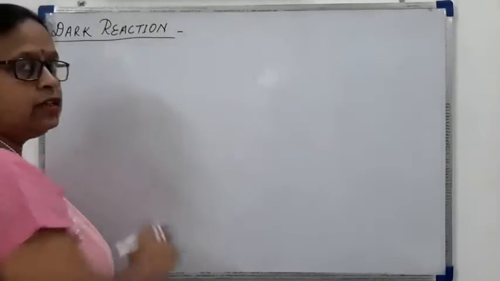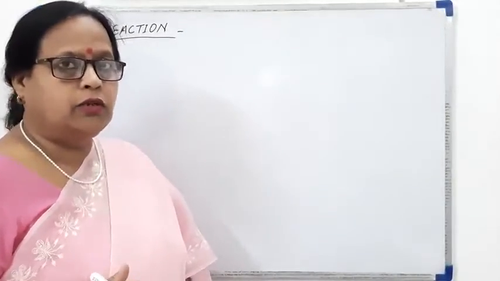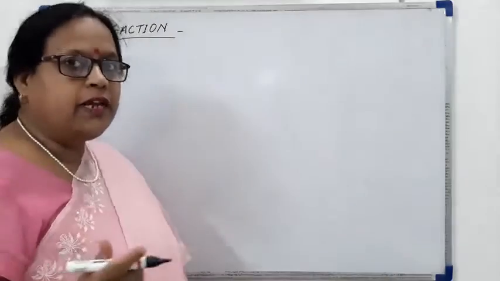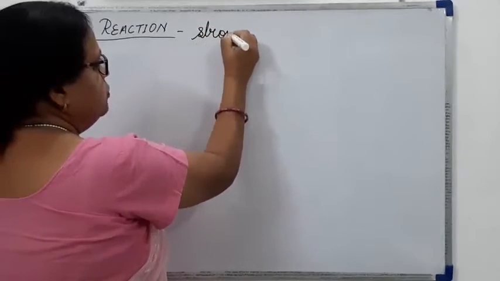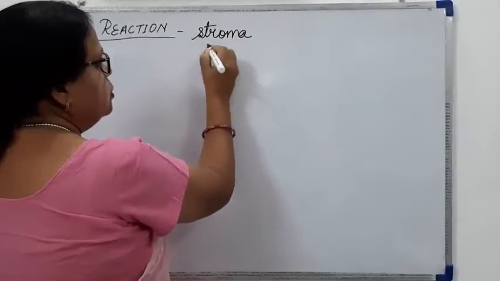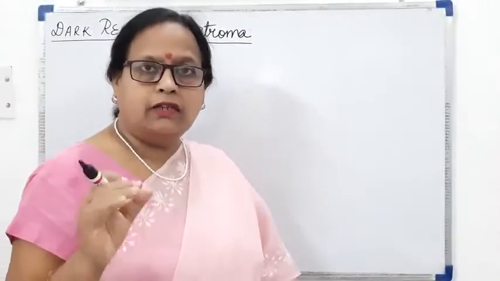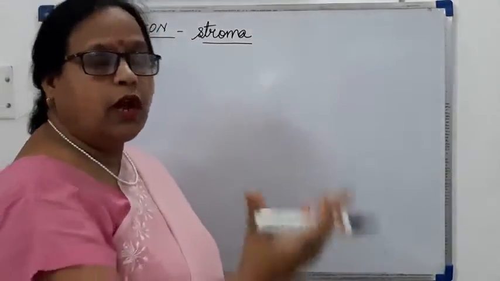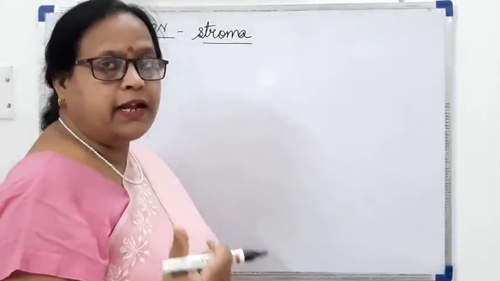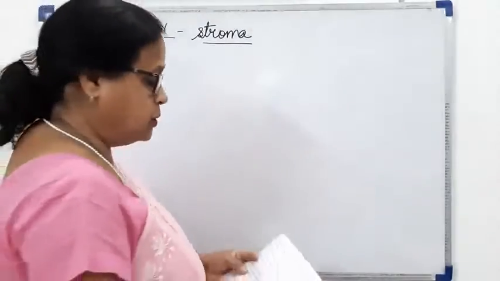Now dark reaction, we have studied in class 10th also. Where does it take place? It takes place in the stroma of the chloroplast. Because it is taking place in the stroma where the light is not falling, and light is not being absorbed at that place, it is called the dark reaction.